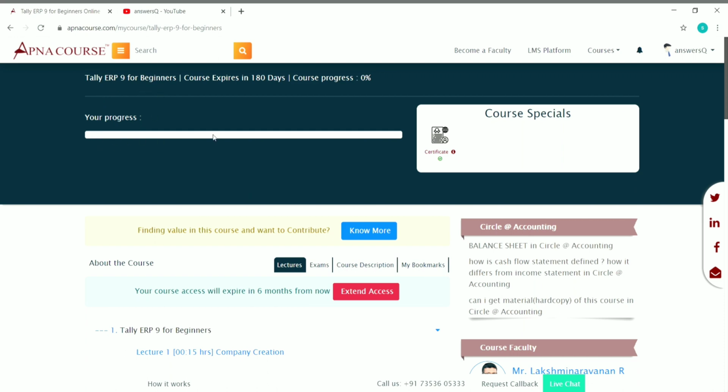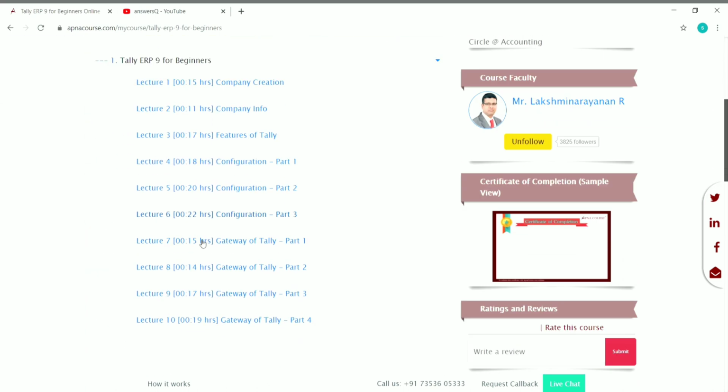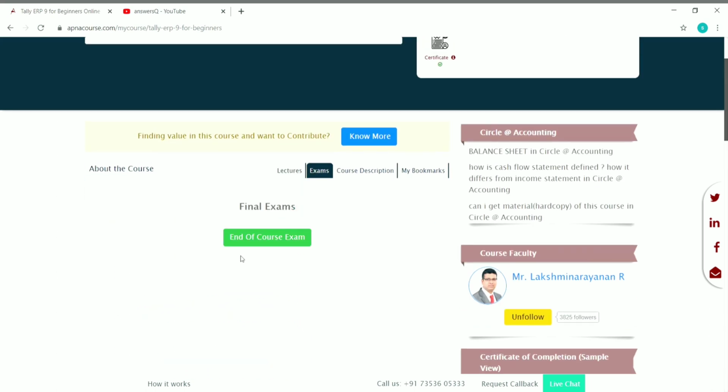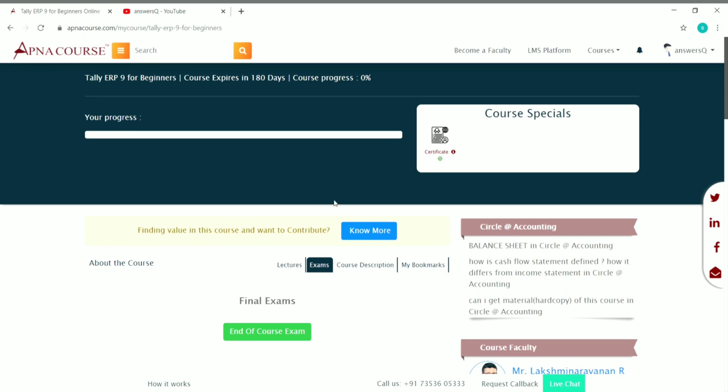And you can see the course progress here, and here are the course lectures. Once you complete this content, you can click on exams and take the exam. Once you complete the exam, you can click on certificate and download your course completion certificate free of cost from Apna Course. And if you want to see the courses in which you have enrolled, you can see here courses. Just click on it and you will see here my courses. If you go to my courses, you will see the courses in which you have enrolled.